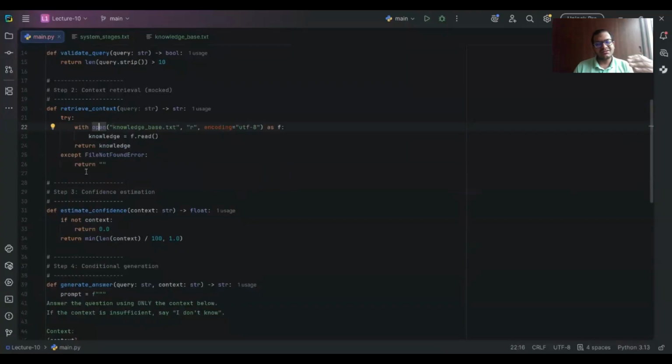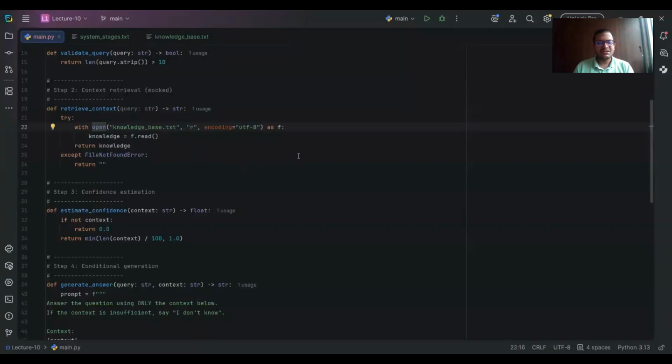If you have noticed, we are building the confidence before we are generating anything. This is the key difference between demos and production. Skip everything and they go into generation. In production, first the confidence is built. Like, okay, I'm going to generate something. How confident am I in generating that particular thing?